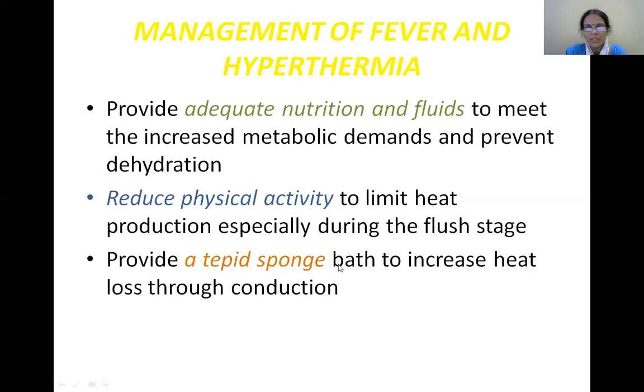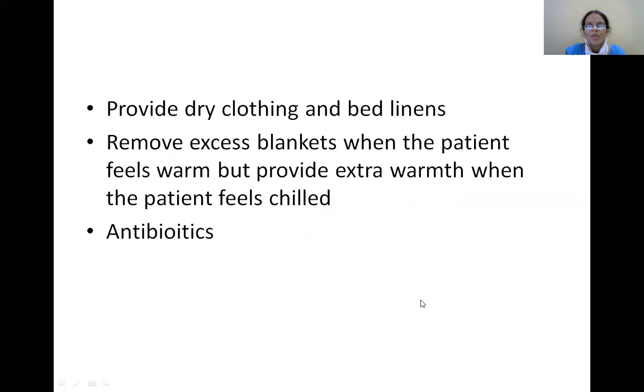Tepid sponging bath has to be given to the patient. Provide dry clothing and dry linens. Remove excess blankets when the patient feels warm, but provide extra warmth when the patient feels chilled. And antibiotics, whenever you suspect infections, bacterial pyogenic infections, antibiotics have to be administered.